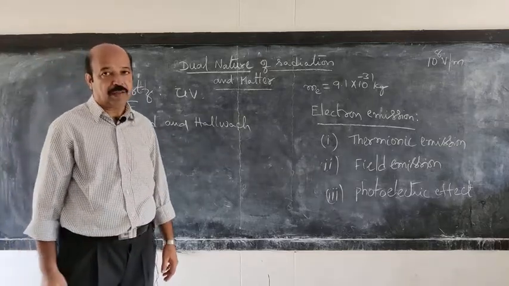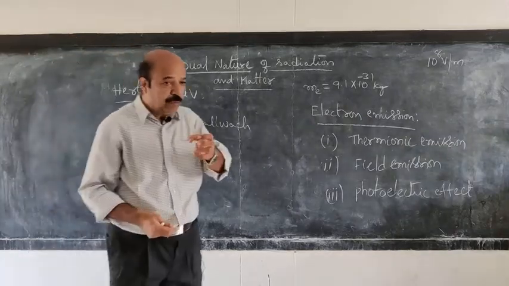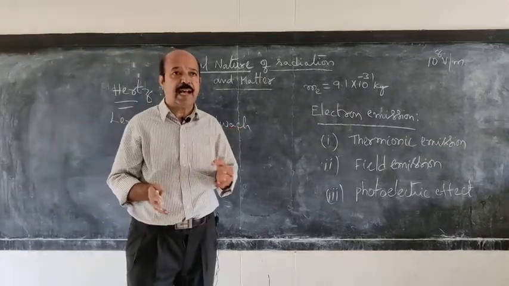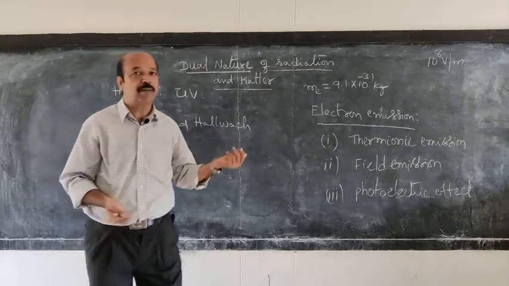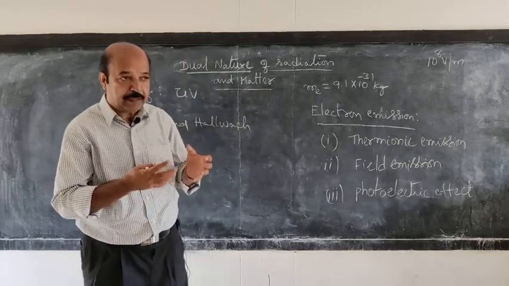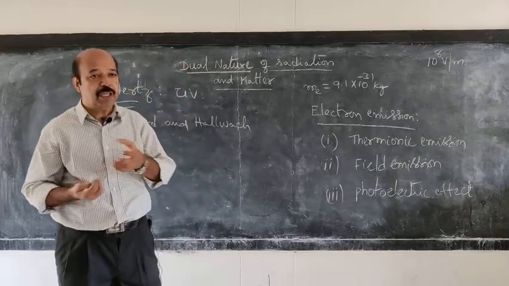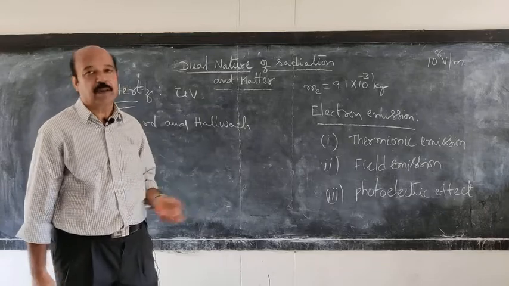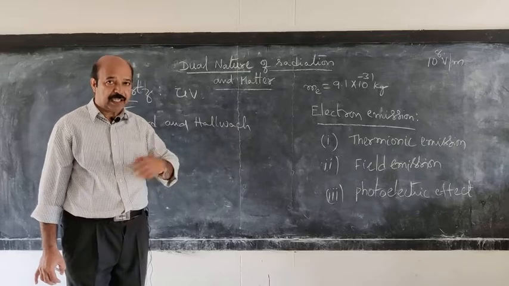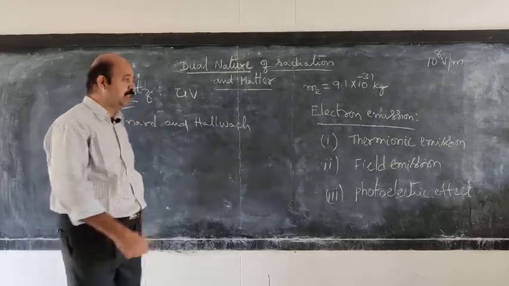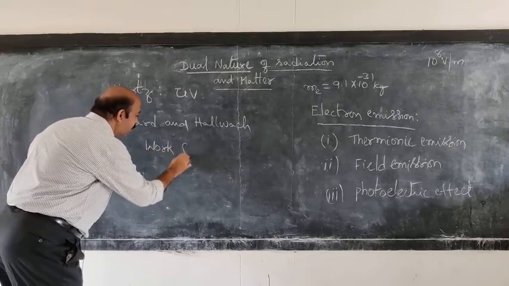So let us discuss briefly what the photoelectric effect is, and then we will go to the experimental observations made by Lenard and Halbwachs. You know that metals have free electrons, but their freedom is restricted. They cannot come out of the metal surface by themselves, because these free electrons are attracted by the ions. So they must have sufficient energy to overcome the pulling force. Then only can they come out of the metal surface. That minimum energy required for an electron to come out from a metal surface is called the work function.